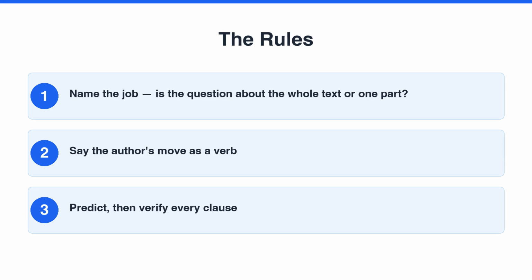Check 2, say the author's move as a verb. In one sentence, describe, argue, complicate, portray, qualify. Say what the author does, not what the text is about. Check 3, predict, then verify every clause. Lock your sentence, match it to a choice, and confirm every word of that choice is supported by the text.